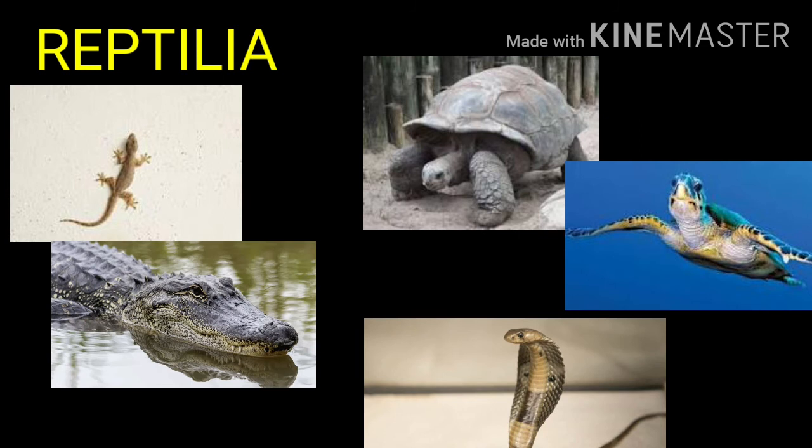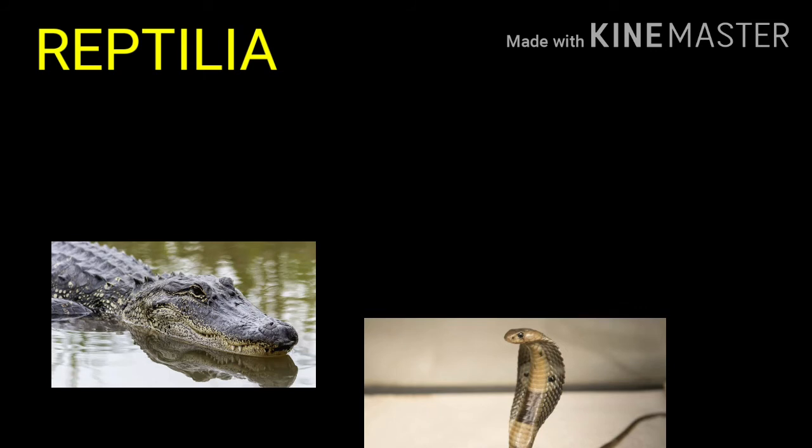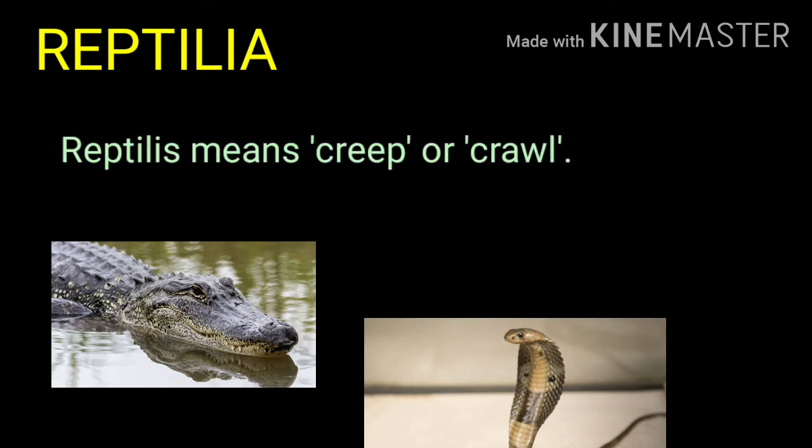Next class is Reptilia. All the reptiles like lizards, tortoises, turtles, crocodiles and snakes come under this class because in the word Reptilia, reptilis means to creep or crawl. All these animals creep or crawl on the land.